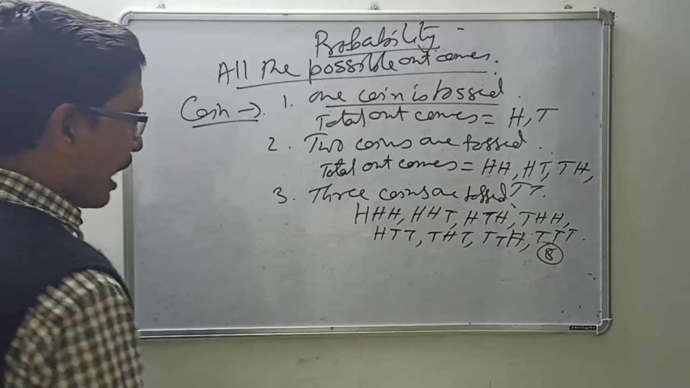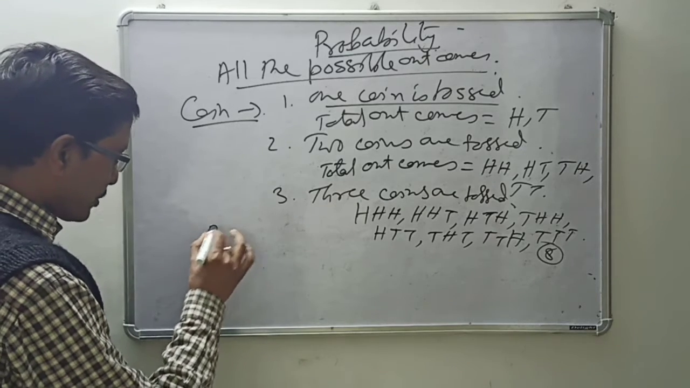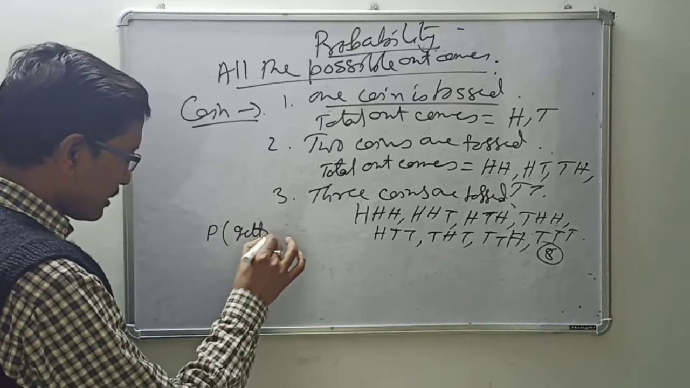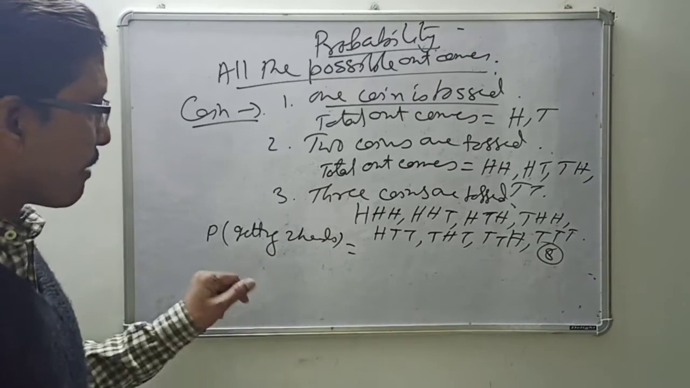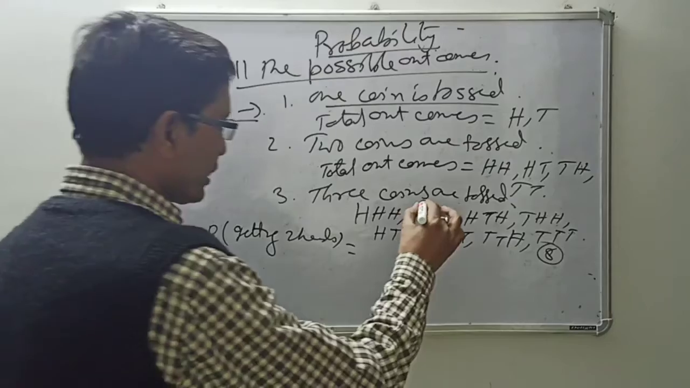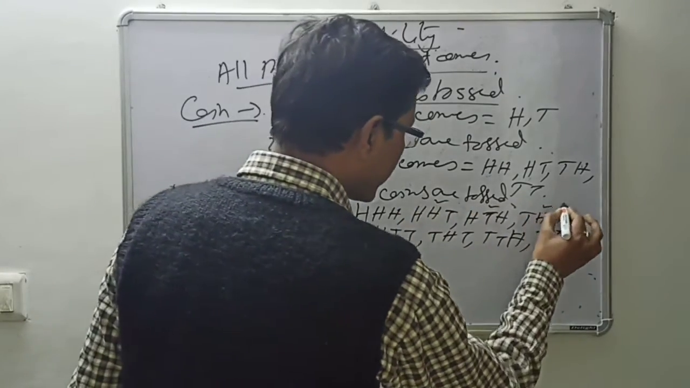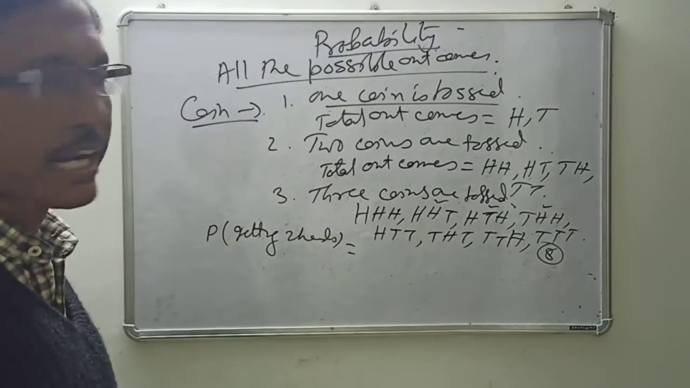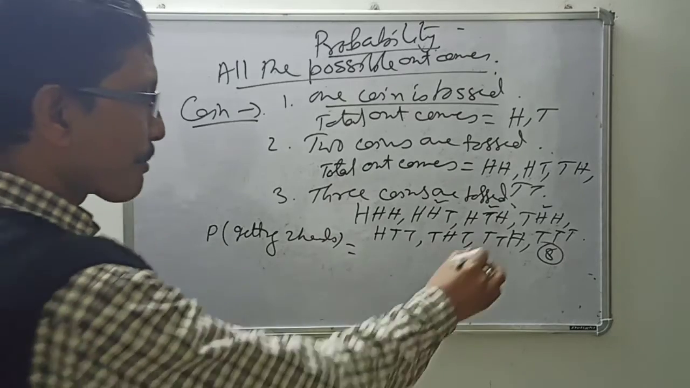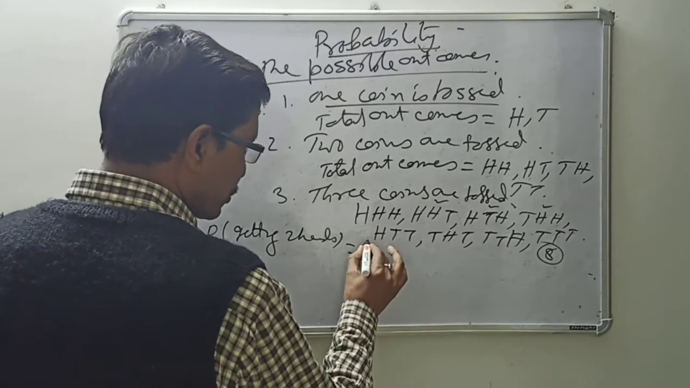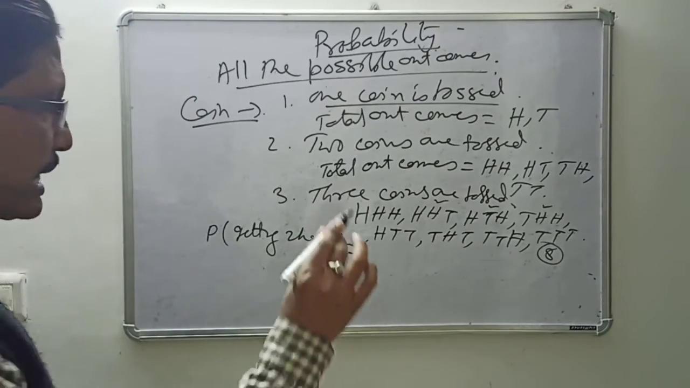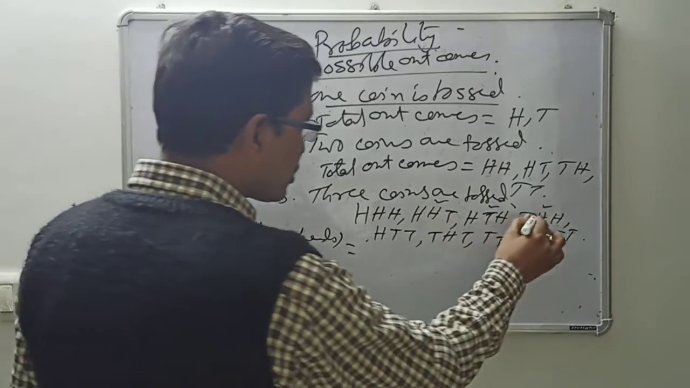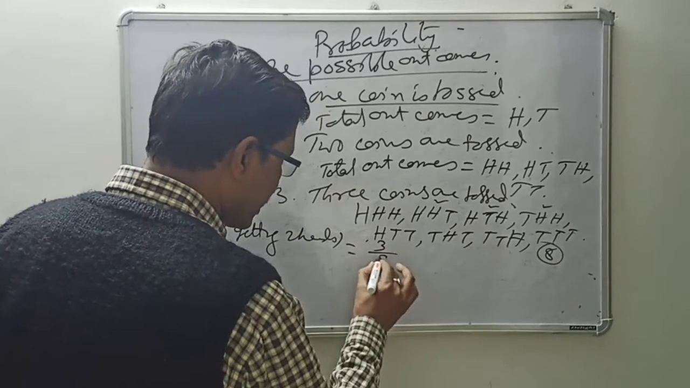Now here it may be asked, what is the probability of getting 2 heads? So how many will it be? 1, 2, 3. All these 3 cases you are having 2 heads. The total number of outcomes is 8. So the event is your 2 heads: HHT, HTH, THH. So ultimately it will be 3 by 8.